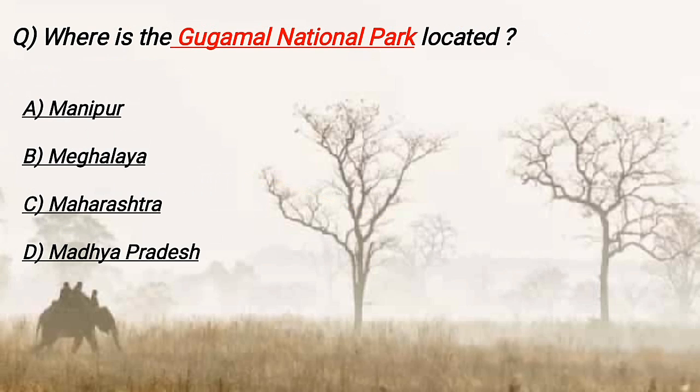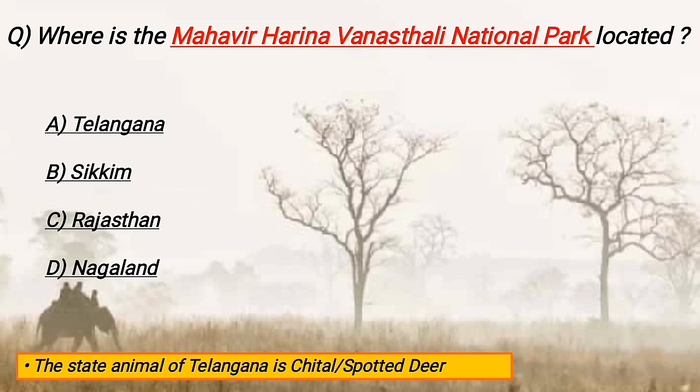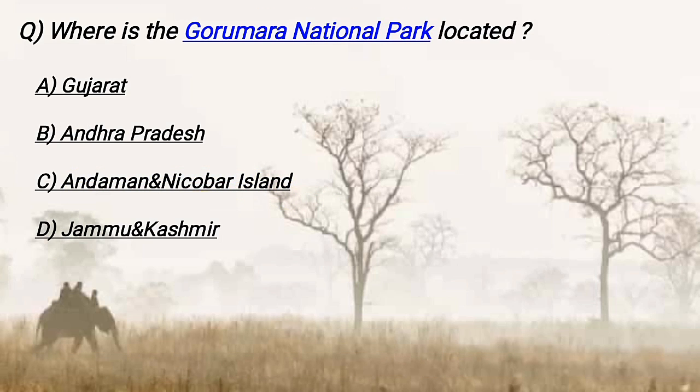Where is the Gugamal National Park located? It is located in Maharashtra. Where is the Bandipur National Park located? It is located in Karnataka. Where is the Mahavir Harina Vanasthali National Park located? It is located in Telangana and the state animal of Telangana is Chital, that is spotted deer. Where is the Galathea National Park located? It is located in Andaman and Nicobar Islands.